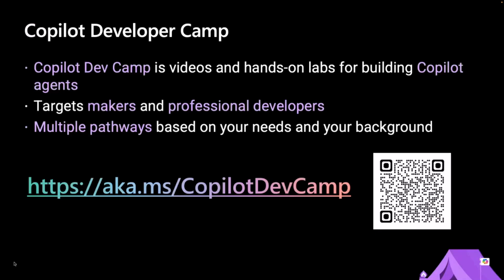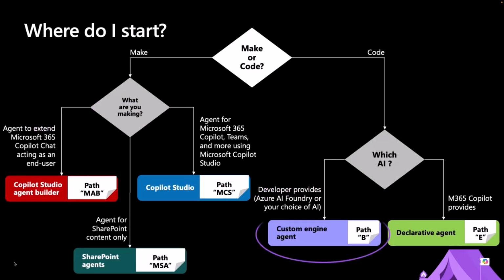This session is a part of Copilot Developer Camp. If you haven't heard of Copilot Developer Camp, I'll show you in a second, but it is a pack of videos and hands-on labs for you to get started building Copilot agents. Our target audience is professional developers and also makers. We have content for both pro code developers, and if you are already experienced in Power Platform and Copilot Studio, then we also have content for you. So there are multiple pathways, but in today's session we will focus on custom engine agents. Custom engine agents in our entire Copilot Developer Camp is the most custom one, as you can tell from the name.